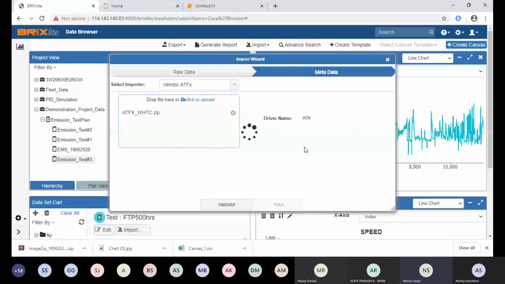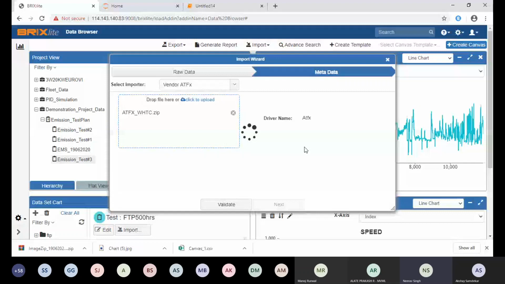For one of our customers, we did a use case where they didn't want the operator to tamper with the data. In that case, once the test file is generated, it automatically imports into the system. The operator only has the option of putting in a few comments, some physical observations, like if some leakage has happened. Otherwise, the data is streamed up. So this is one variation.